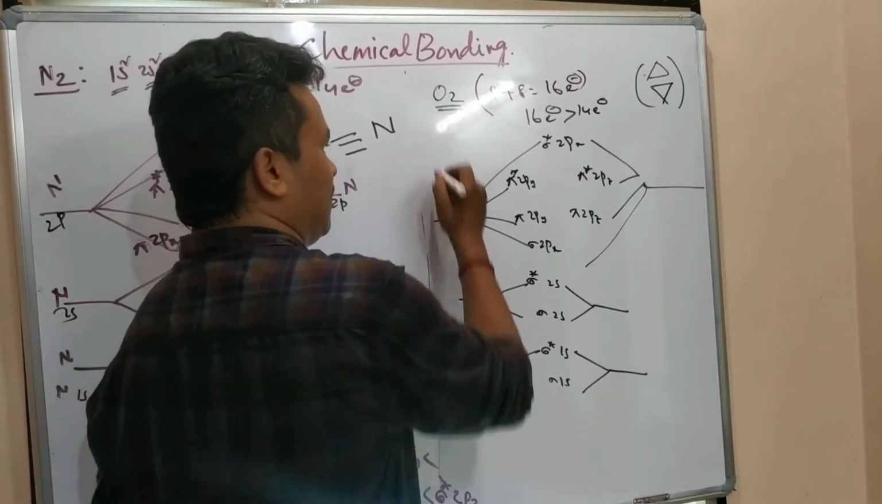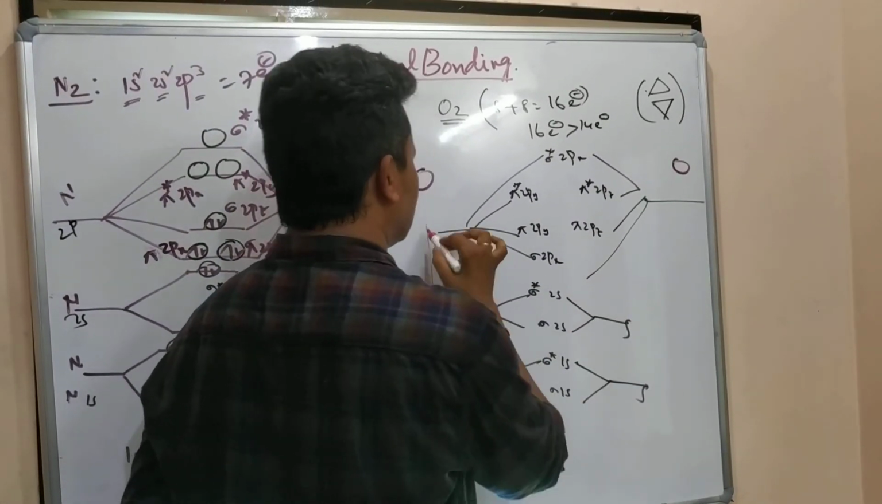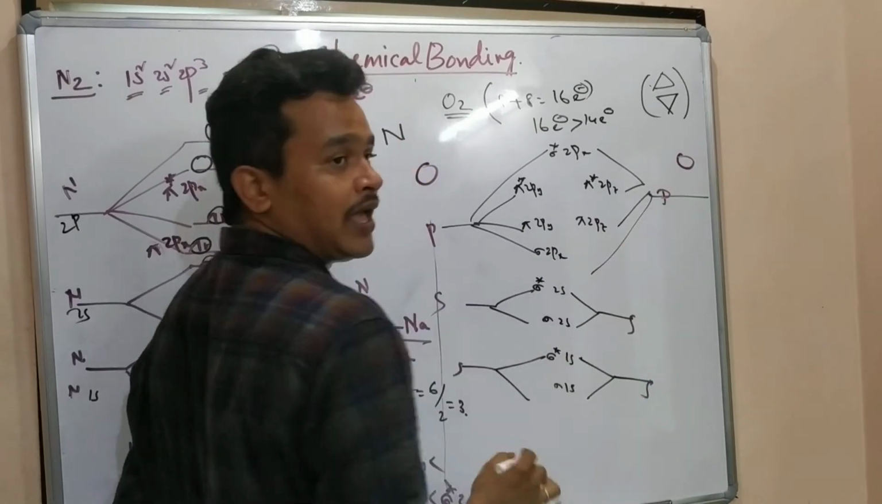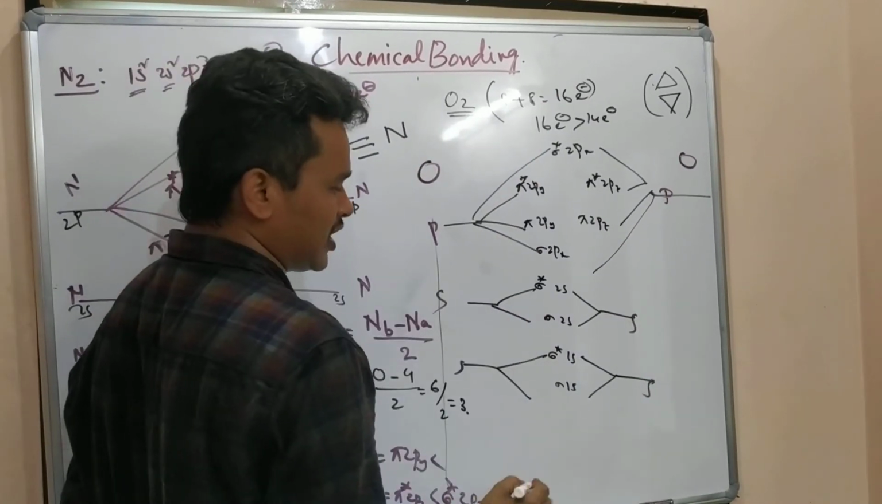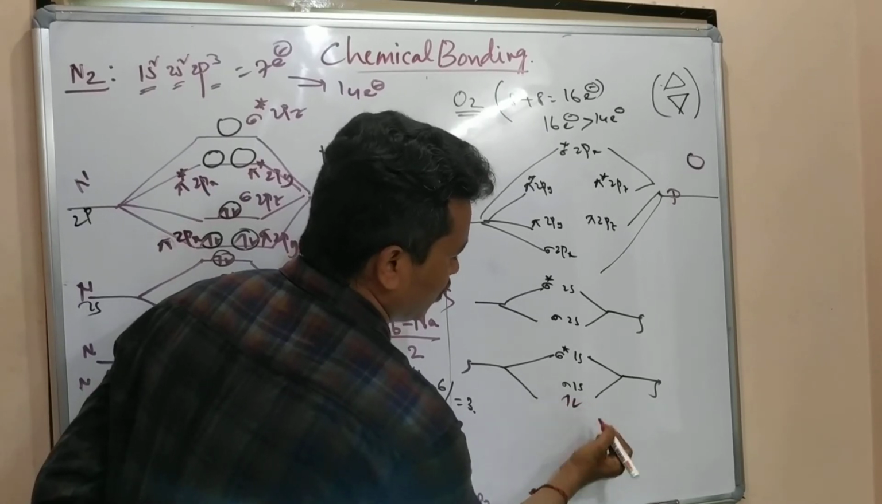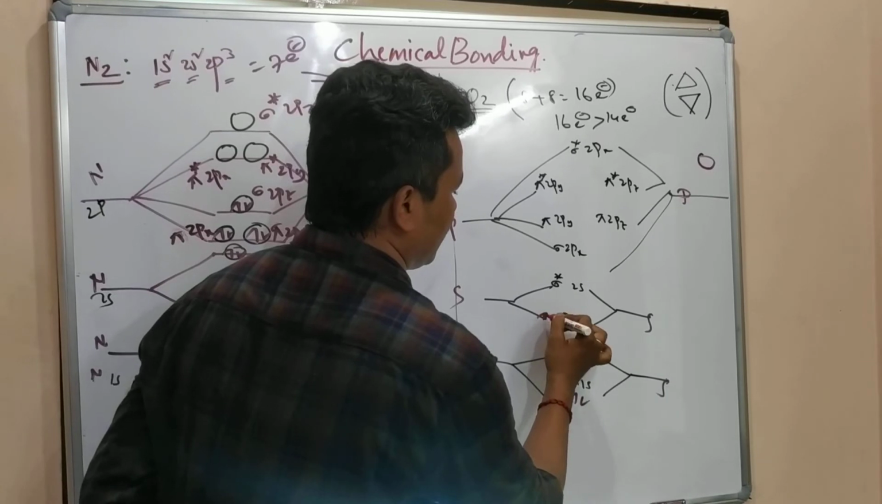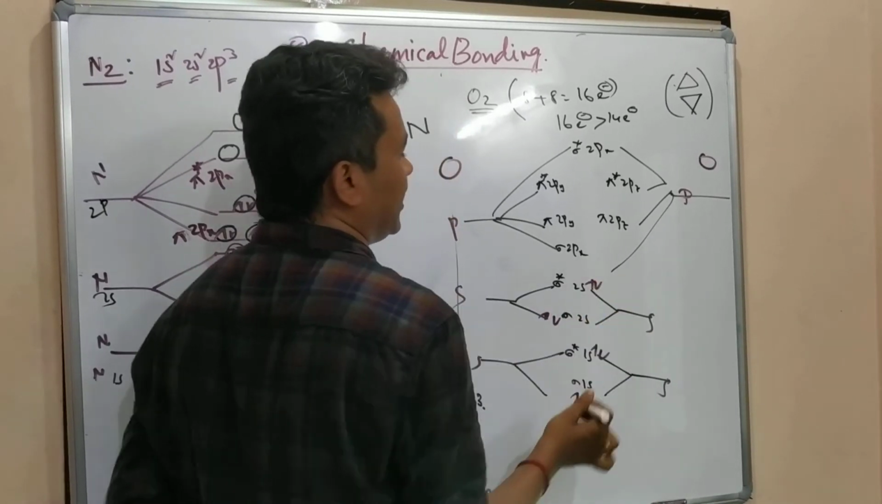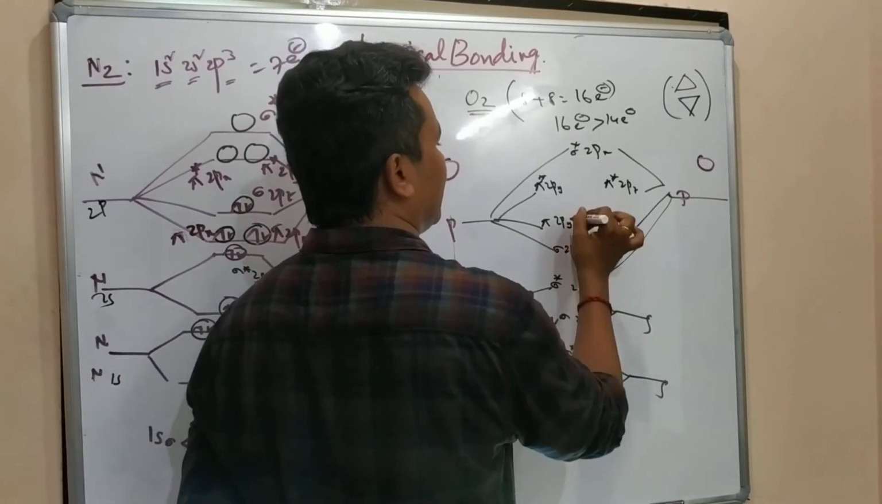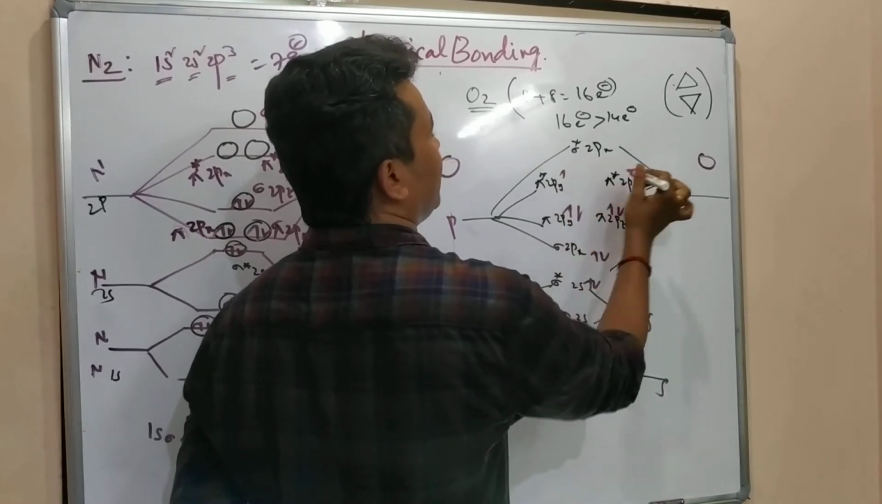This side oxygen completely, this side oxygen completely. This is S, S, 2S. This is P, 2P, 2P. Okay, I'm ready. Here 16 electrons are there. How to fill? 1, 2. Here, 3, 4, 5, 6, 7, 8. Here, 9, 10, 11, 12, 13, 14, 15, 16.